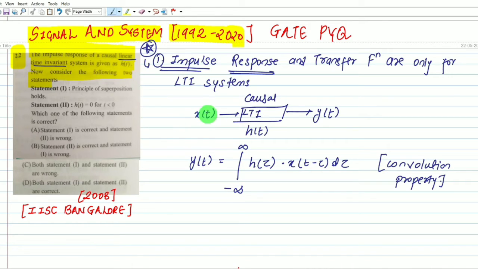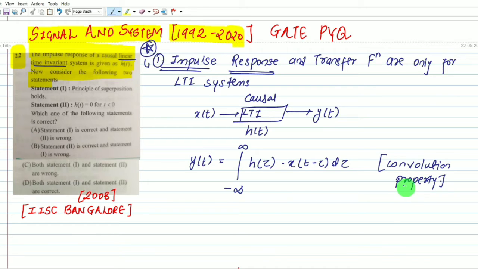Now let's get started. x of t is the input signal we provide to the LTI system, and we obtain y of t. We know the impulse response for the causal LTI system is h of t. We write the equation y of t equals the integral from minus infinity to infinity of h of tau multiplied with x of t minus tau d tau. By using the convolution property, we obtain this.